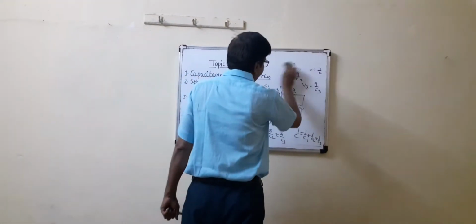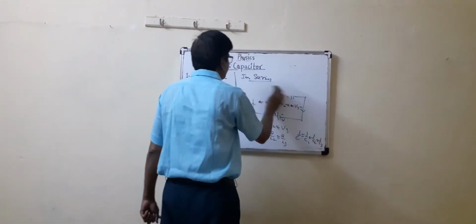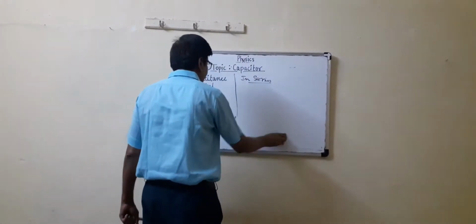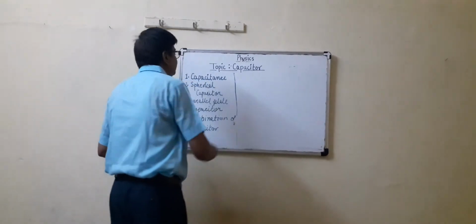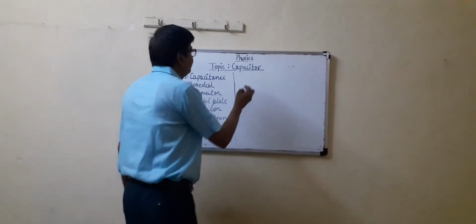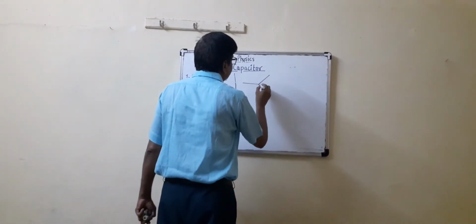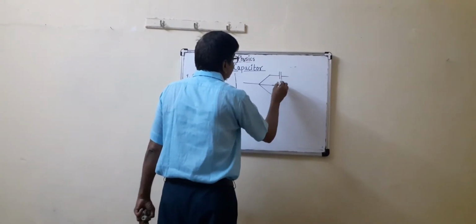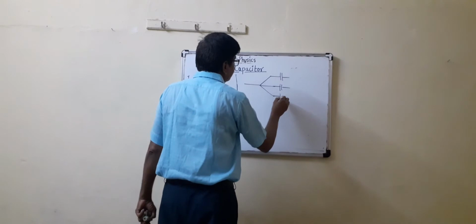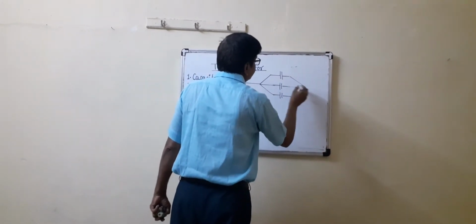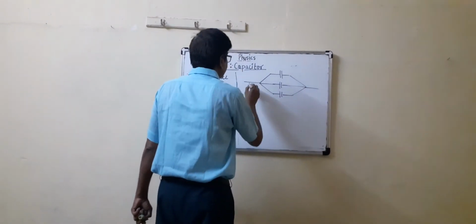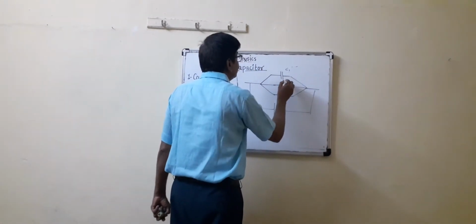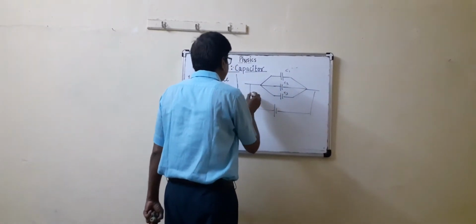Now second is the parallel combination. Parallel combination means three capacitors are connected in parallel in such a way: first capacitor, second capacitor, third capacitor, C1, C2, C3.